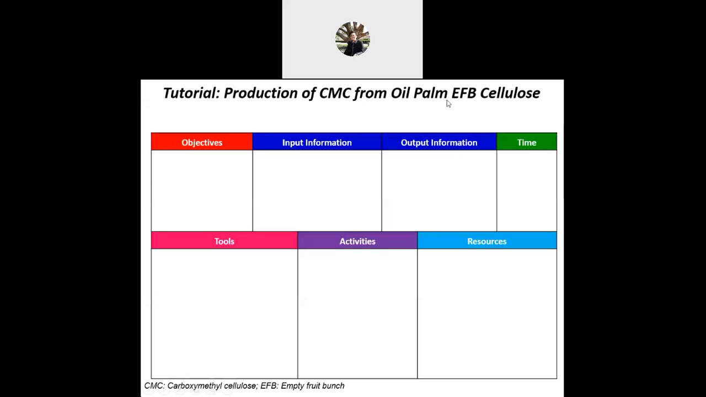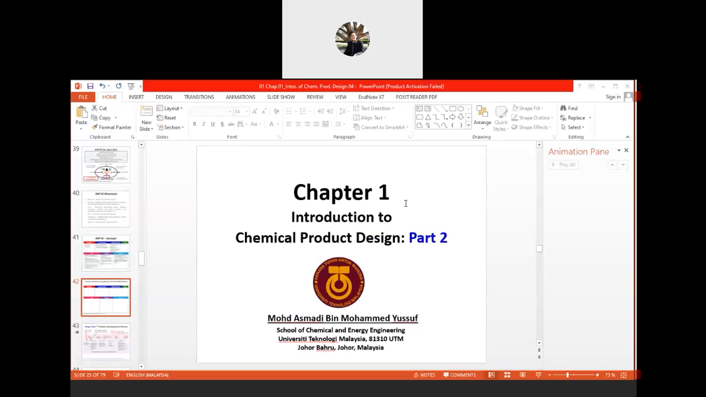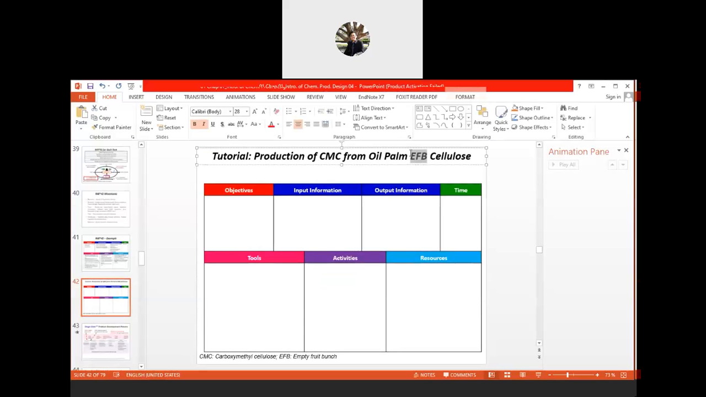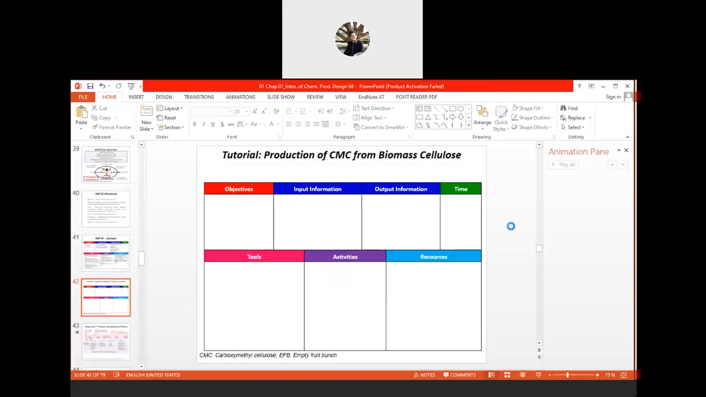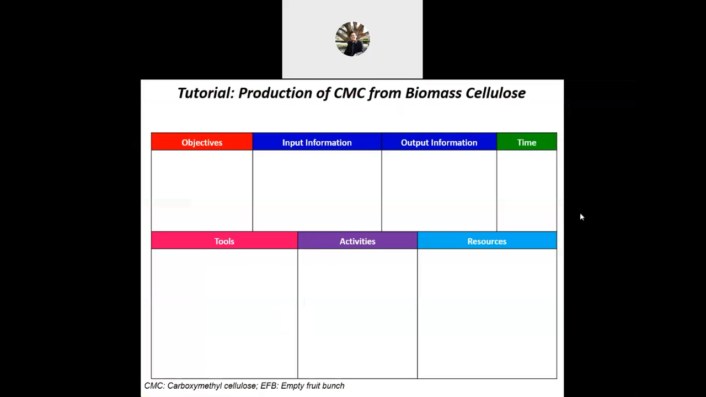So production of carboxymethyl cellulose from oil palm empty fruit bunch cellulose, or maybe empty fruit bunch is too specific, I think. Or oil palm waste, or maybe from biomass. Maybe you can search on the internet. What is the objective? Of course, production of CMC from the biomass.